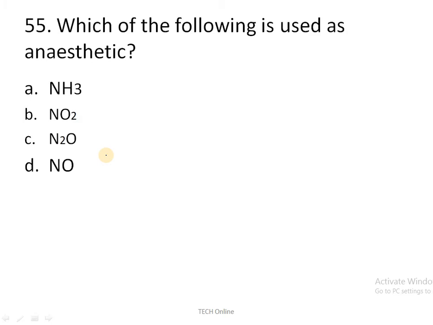Next question, which one of the following is used as an anesthetic agent? NH3 is nothing but what? Ammonia. Ammonia is definitely not used for anesthetic purposes, so it is the wrong answer. And nitrogen dioxide is also not used for anesthetic purposes. Whereas N2O, dinitrogen oxide, is used as an anesthetic. It is also known as laughing gas. And NO is also wrong. So the correct answer is dinitrogen oxide.